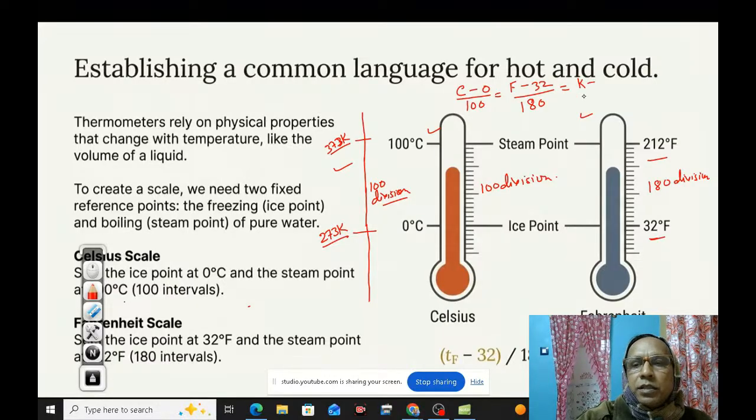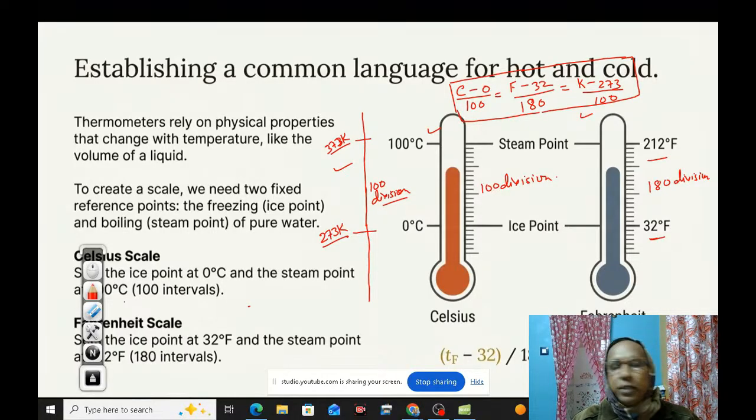K minus the ice point, 273, divided by how many divisions? 100. This is the relation between centigrade, Fahrenheit, and Kelvin. You can convert from centigrade to Kelvin, centigrade to Fahrenheit, and Fahrenheit to Kelvin at the same time. These are the various ways, and every day we are going to take them in online class. Now you see, this is the relation between the centigrade, Fahrenheit, and Kelvin scales.